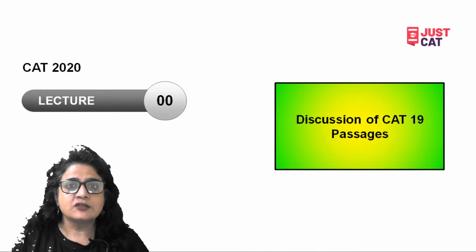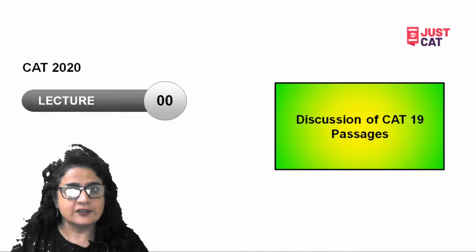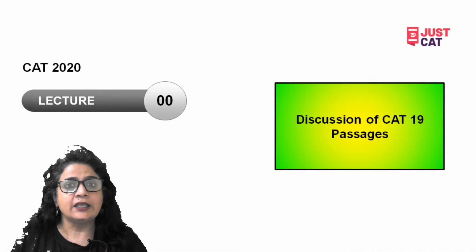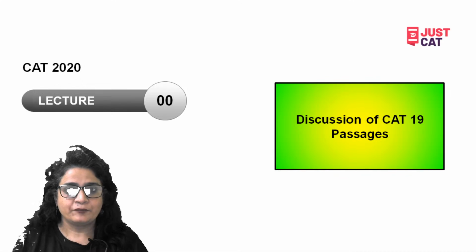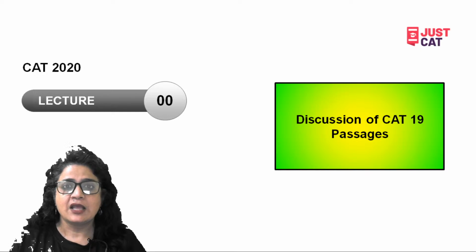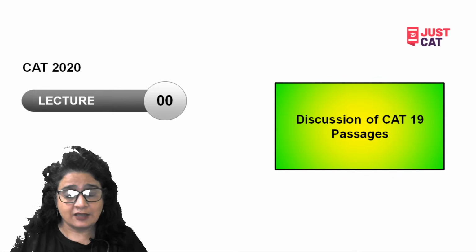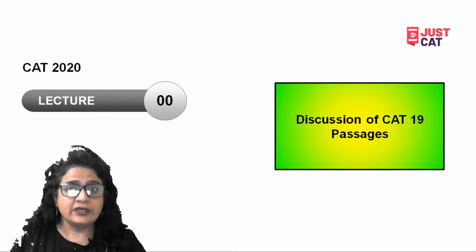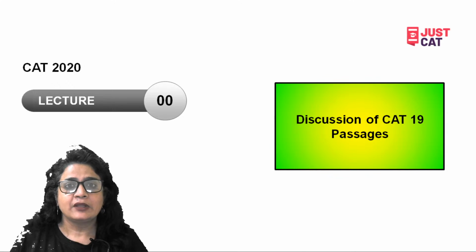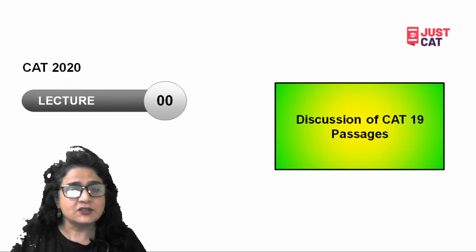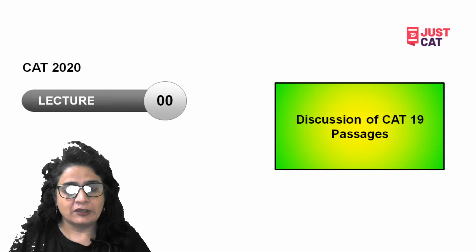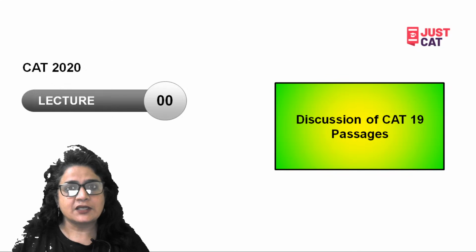This appeared in the slot 1 of CAT 2019, and it was fairly doable passage. Though CAT 19 was perceived as the tough paper, and yet it was tough. Some of the passages were really abstruse, difficult to understand, but this was one of those passages which was fairly doable. So we will discuss this passage.